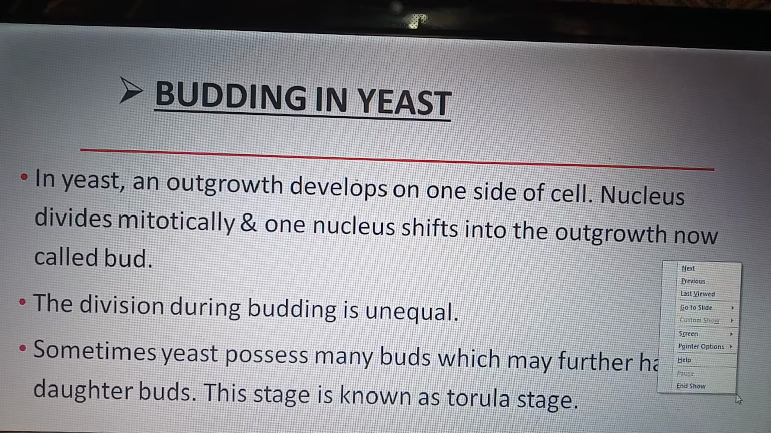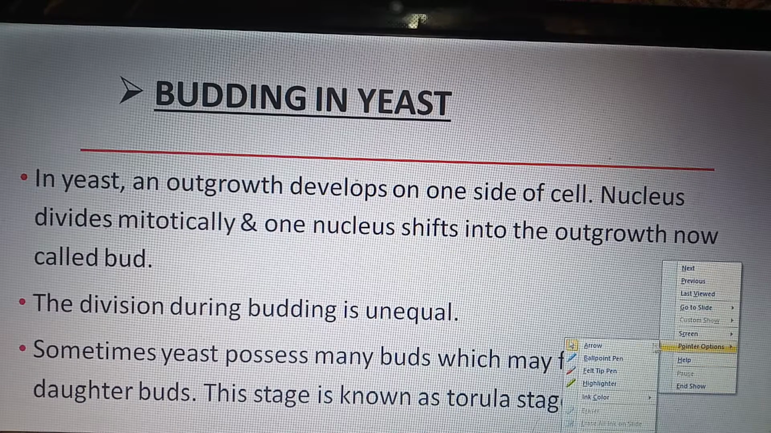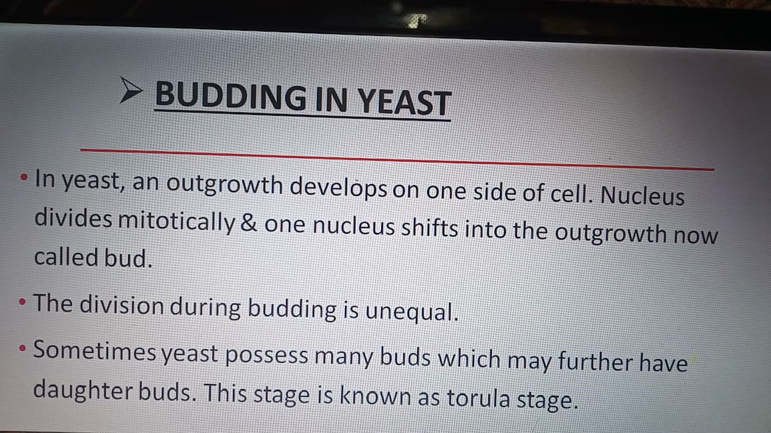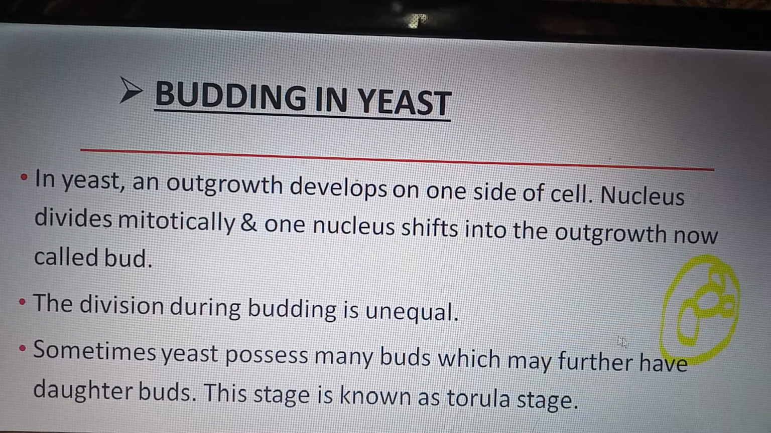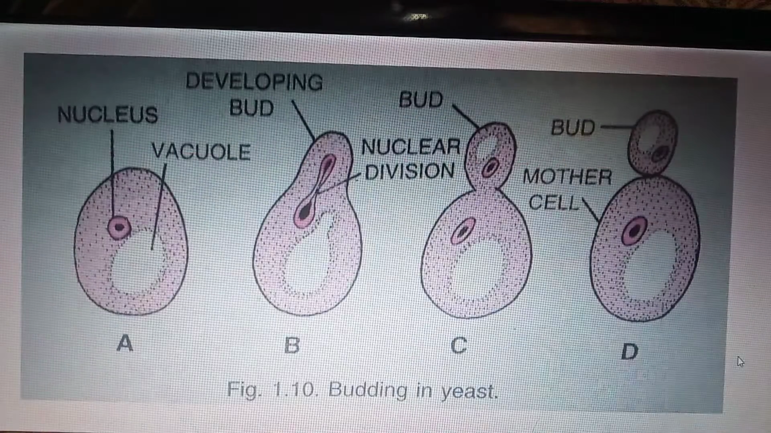Let me describe it to you. Let us suppose this is a parent body. Here is a bud, and on the bud here are also two buds. So this stage is known as the torula stage, where on the bud there are further daughter buds. Clear? Let us check the diagrammatic representation of budding.